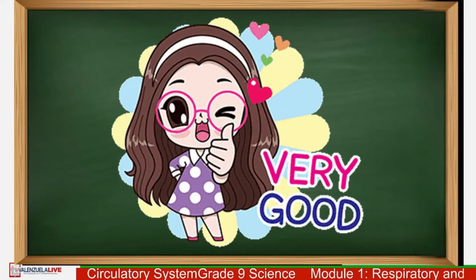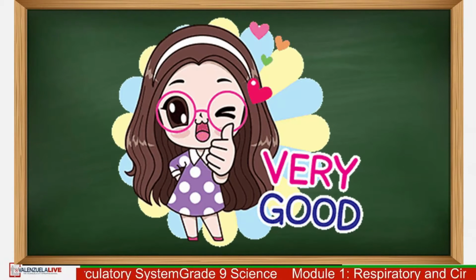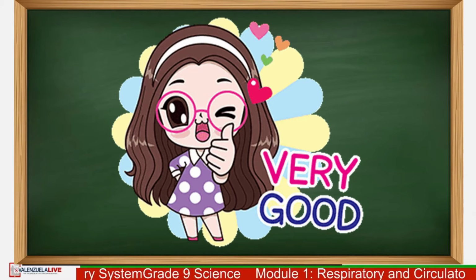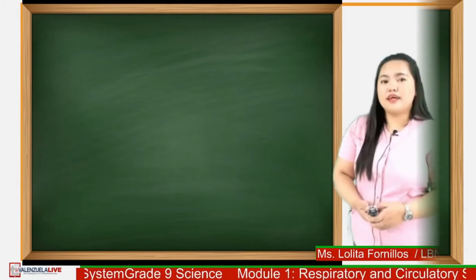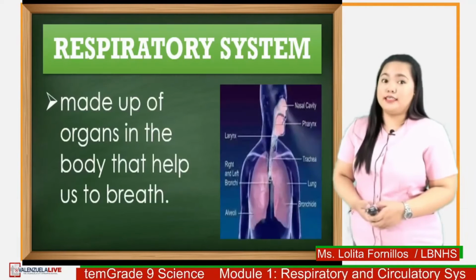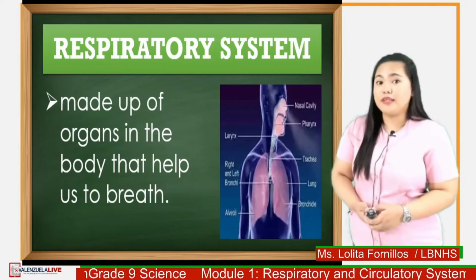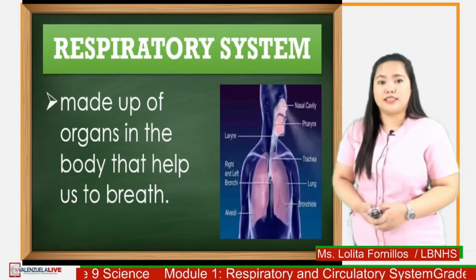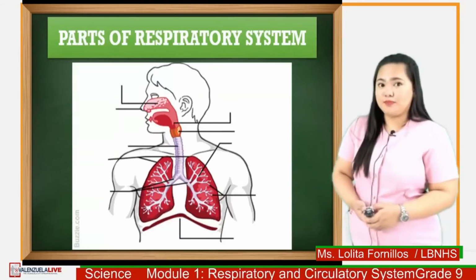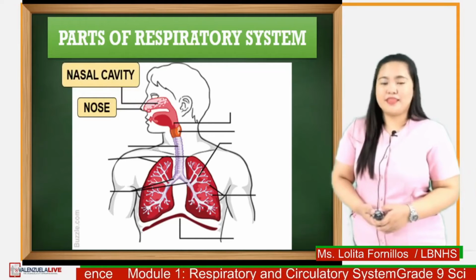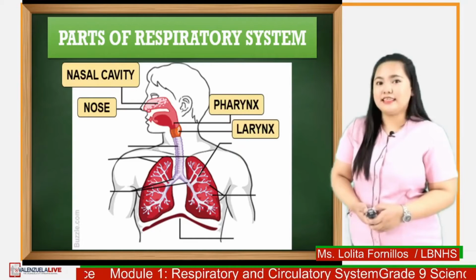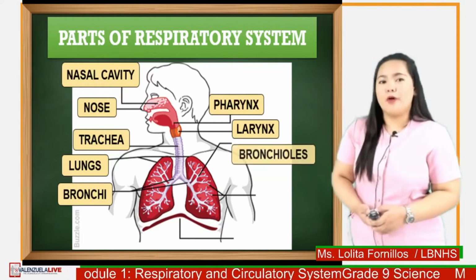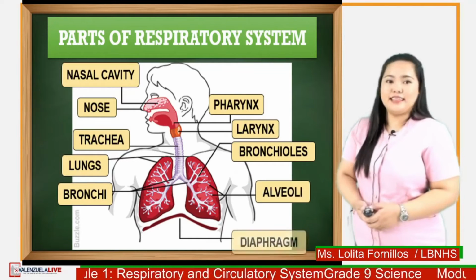Great! Well, speaking of the respiratory system, how do you think it performs its function? How could we describe the pathway of air into the lungs? Time for us to find out. The respiratory system is made up of organs in the body that help us to breathe. The word respiration is linked to breathing. Respiratory system is made up of different parts such as the nose, nasal cavity, pharynx, trachea, bronchi, lungs, bronchioles, alveoli, and the diaphragm.